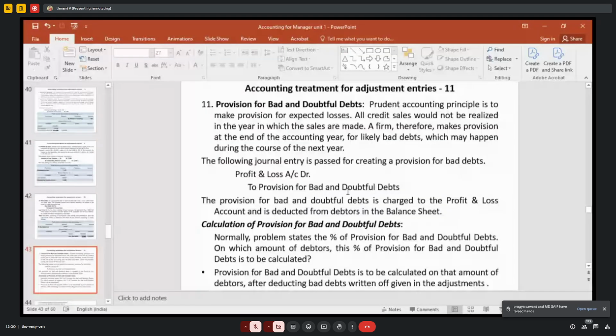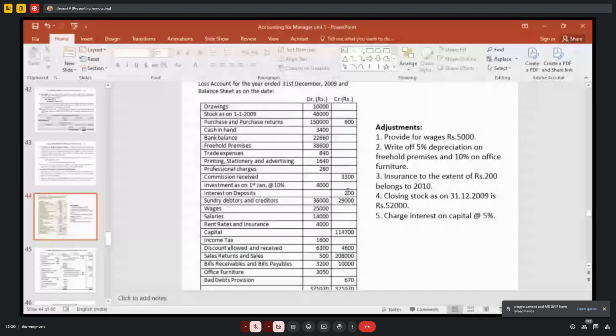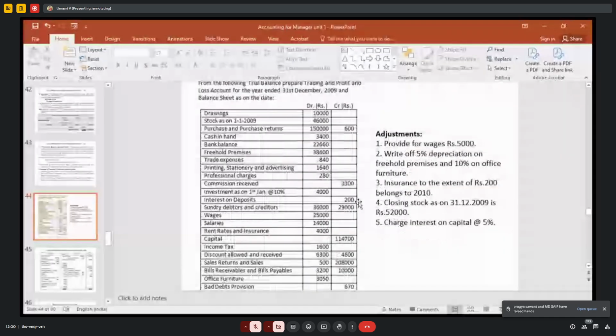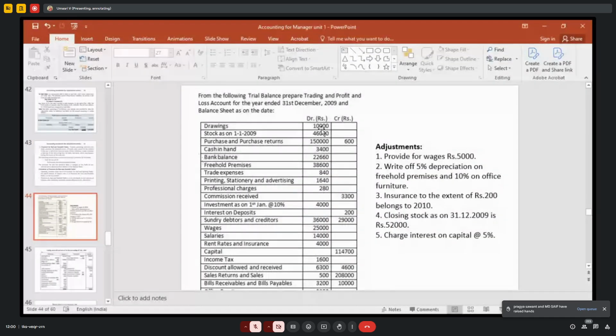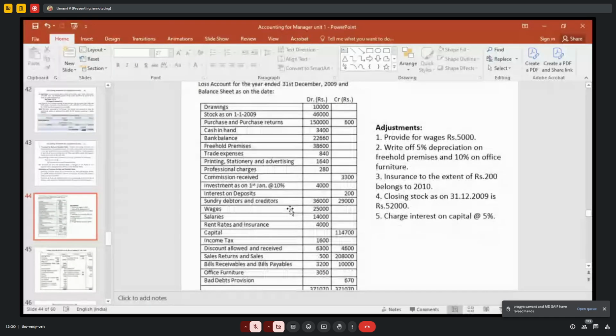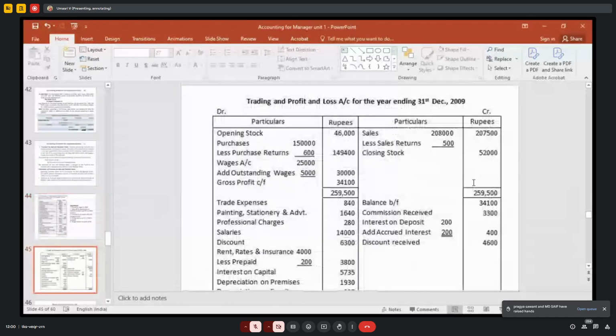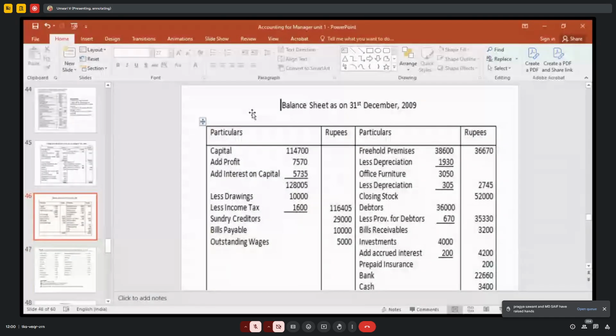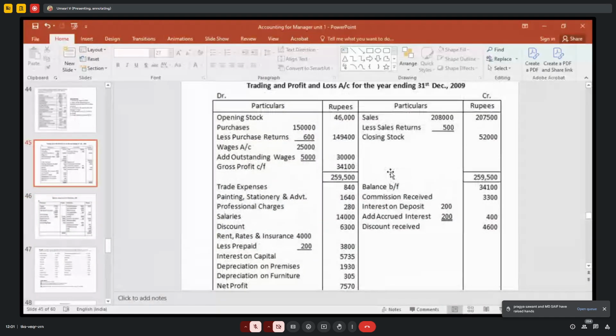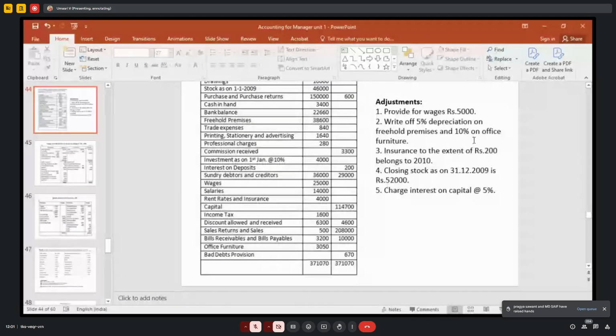So how are they to be treated? In a 15 marks case study, a problem will be given like this: the trial balance will be given, and then adjustments will be given. So how to prepare the trading profit and loss account? This is the trading profit and loss account for the year ending 31st December 2009. Then you have to prepare the trading profit and loss account and balance sheet with this trial balance and adjustments.